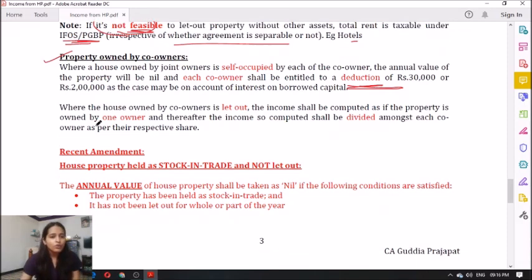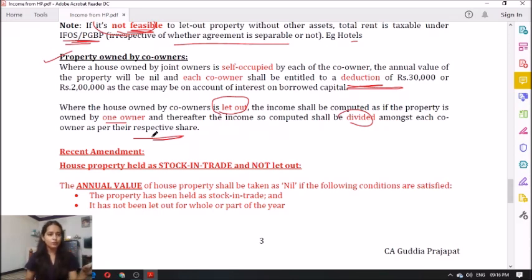Yes. Now, however, if it is a let out property and it is jointly owned, in such a case you have to compute the tax normally only, and thereafter whatever the remaining income you are getting after calculating everything, that you have to divide amongst each co-owner as per their respective share. Clear everyone?